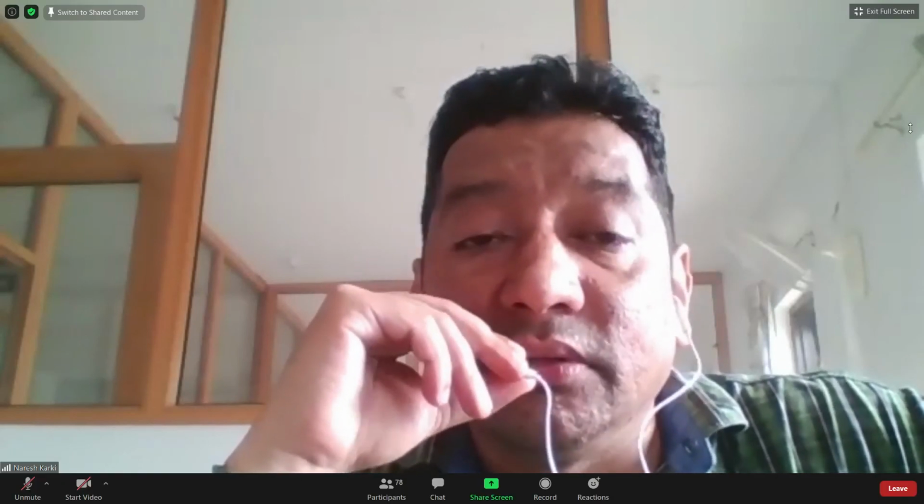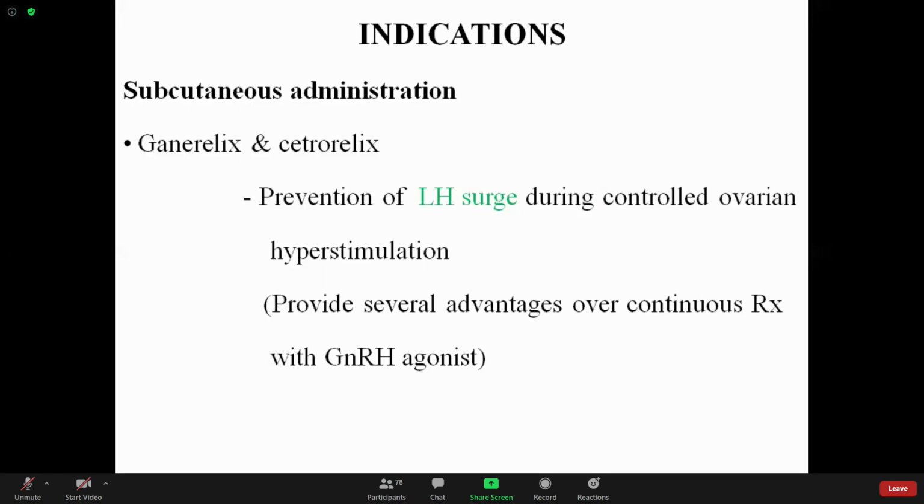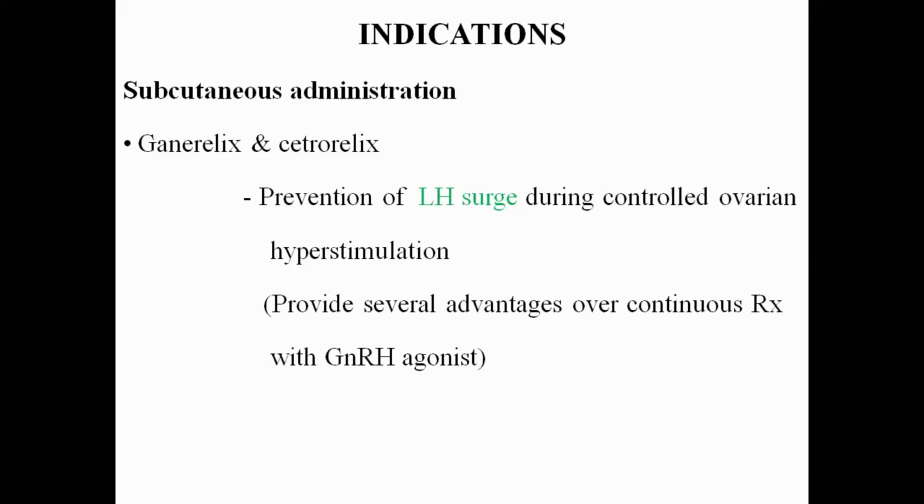luteinizing hormone surge. That can be done by giving ganirelix and cetrorelix, the gonadotropin releasing hormone antagonists. So what is the indication of the gonadotropin releasing hormone antagonists? Prevention of the luteinizing hormone surge during controlled ovarian hyperstimulation. That means when the gonadotropin releasing hormone agonists are given for the induction of ovulation, sometimes there may be a luteinizing hormone surge, that is, the maximum release of the luteinizing hormone.